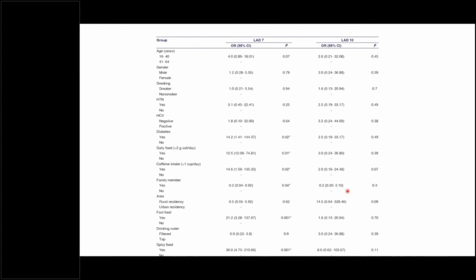The problem is that whenever we write a protocol, we should write the plan for statistical analysis during the submission of the protocol. Data should not be tortured at the end to get whatever positive result we can get. Many people just do univariate analysis and whichever variable is found significant, they use as a predictor.